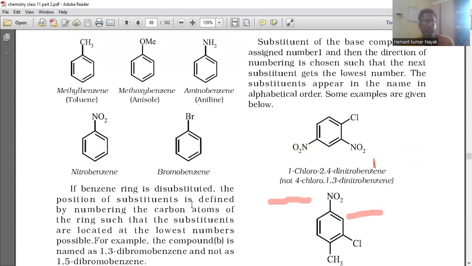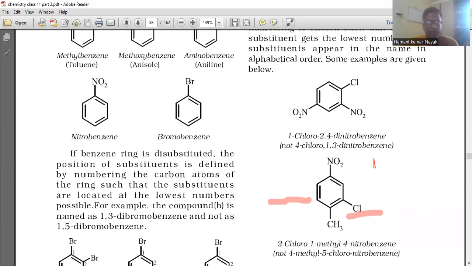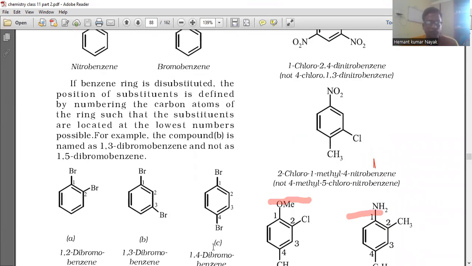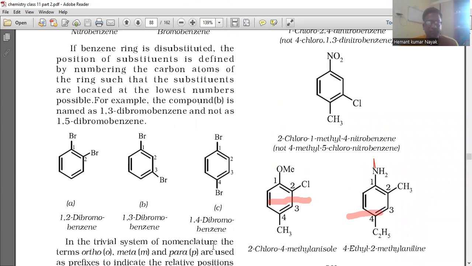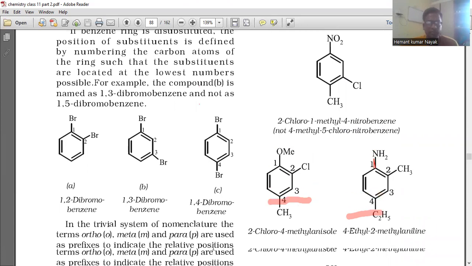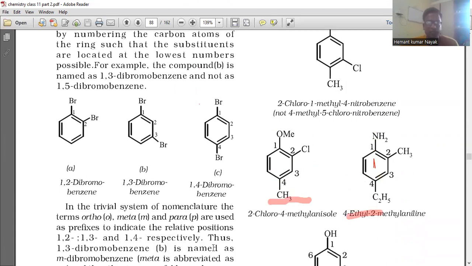If benzene is disubstituted, the position of the substituent is defined by numbering the carbon atoms of the ring such that the substituents are located at the lowest numbers possible. For example, compound B is named as 1,3-dibromobenzene, not as 1,5-dibromobenzene. 1,2-dibromobenzene, 1,3-dibromobenzene, 1,4-dibromobenzene. In the trivial system of nomenclature, the terms ortho, meta, and para are used as prefixes to indicate the relative positions 1,2, 1,3, and 1,4 respectively.